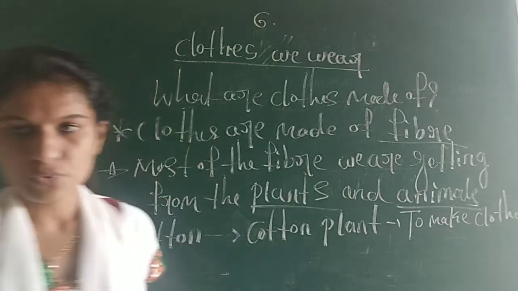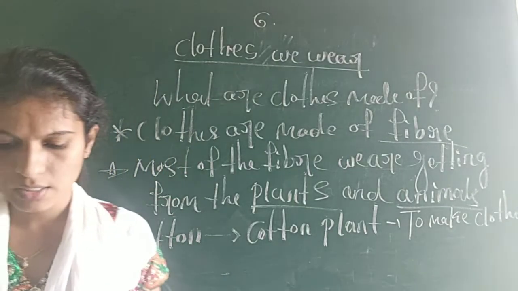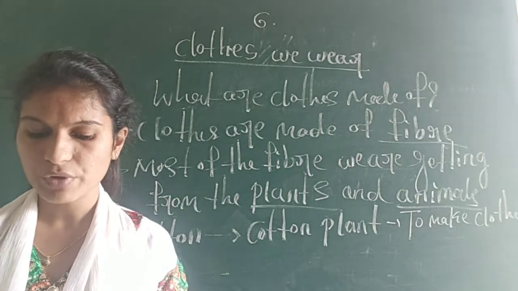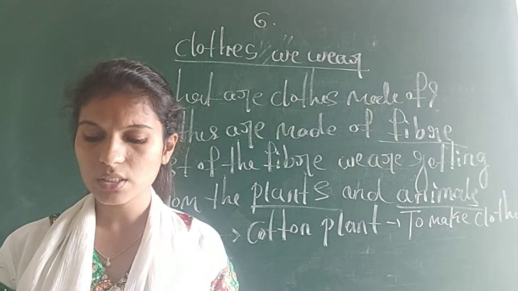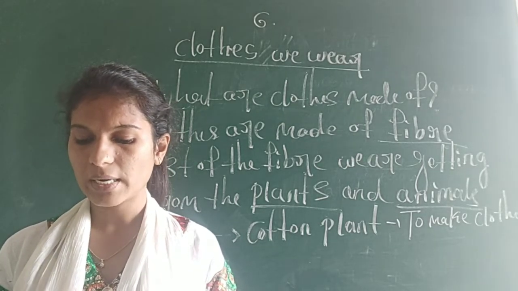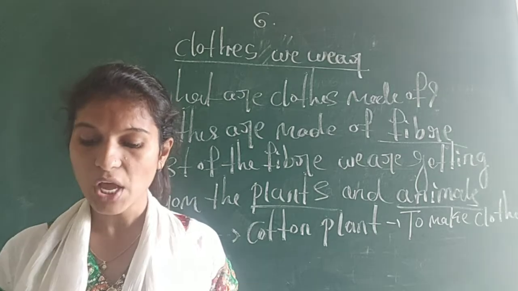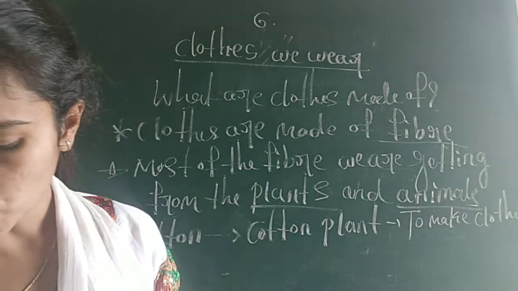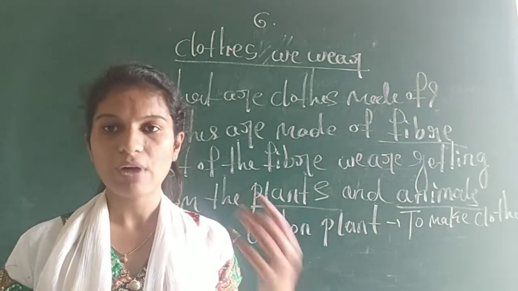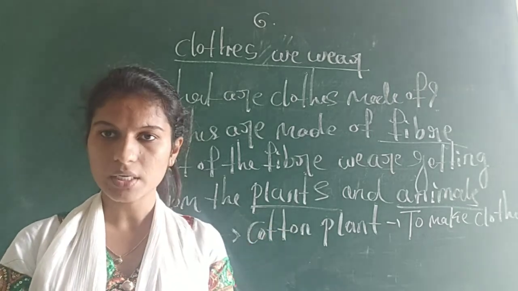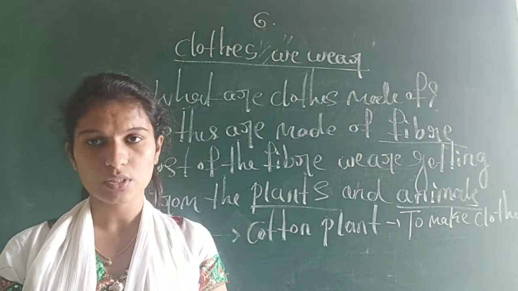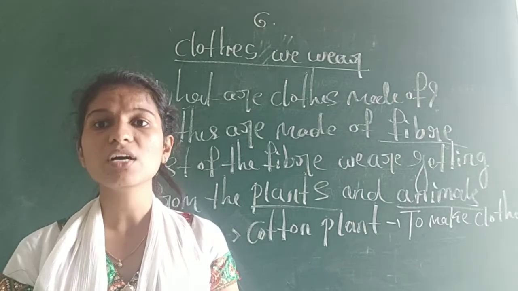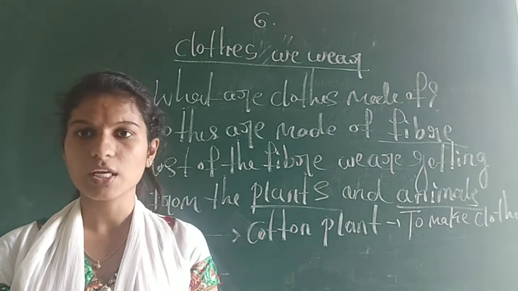To make clothes we use cotton, and weavers weave cotton thread into clothes on looms that are operated by hand or by electricity. Weavers are the workers who make clothes from cotton fiber on the looms.